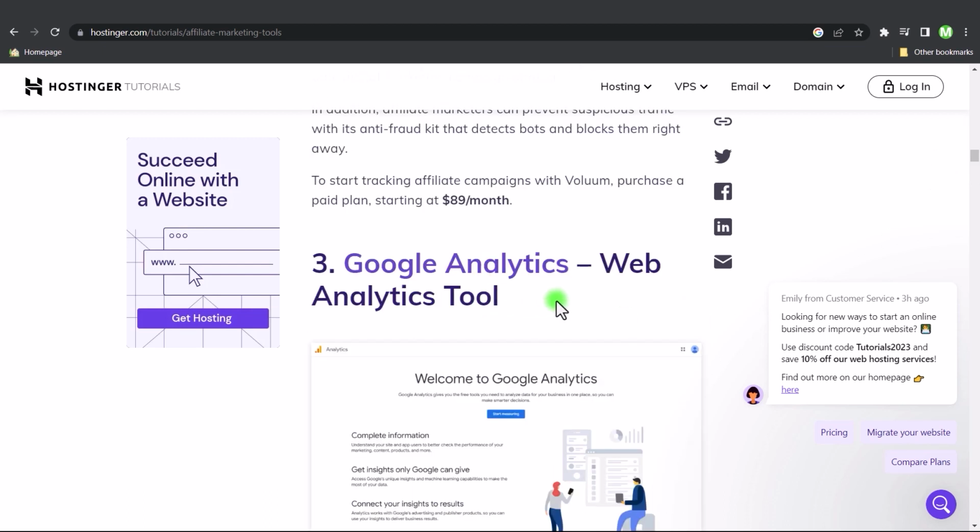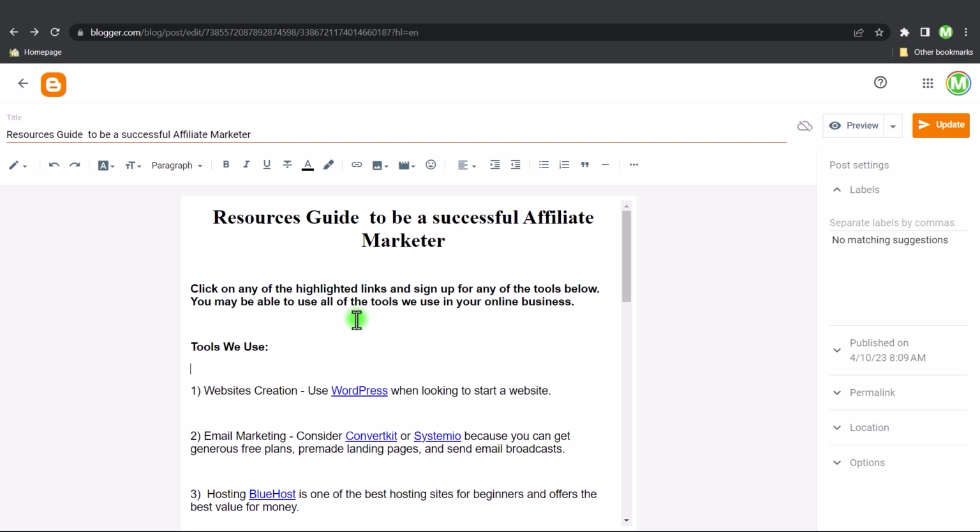So what you want to do is just scroll through these websites and look at the different types of offers that you can promote. And once you do that and you find a product or products you would like to promote, the next thing that you want to do is make sure that they have an affiliate program. So the only thing that you want to do is type up something really simple just like this that you can use to promote your affiliate offers.